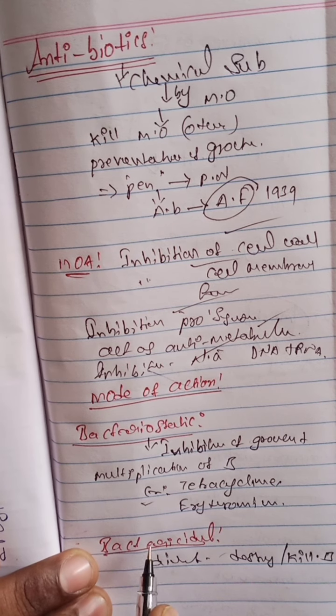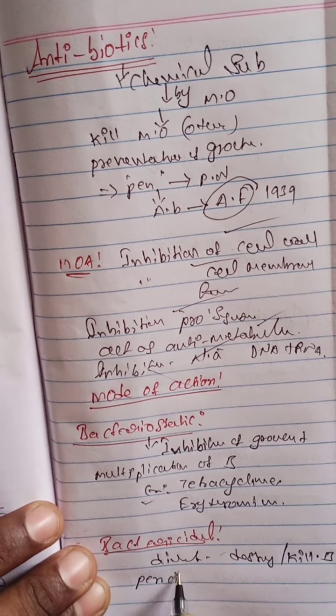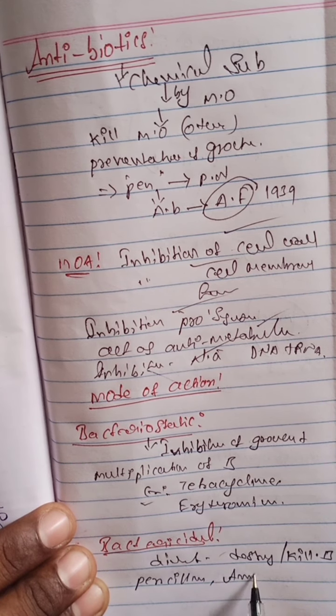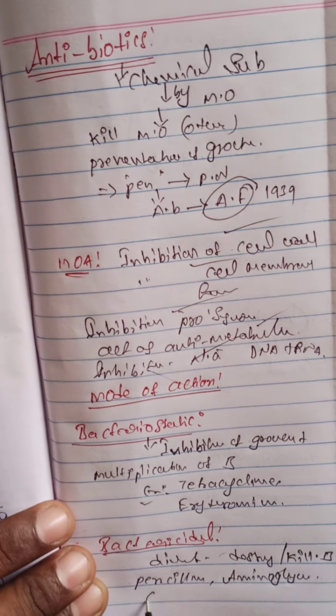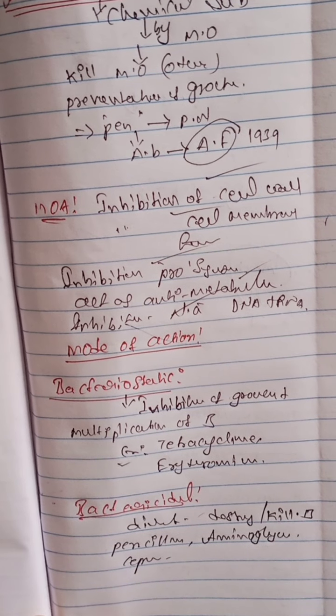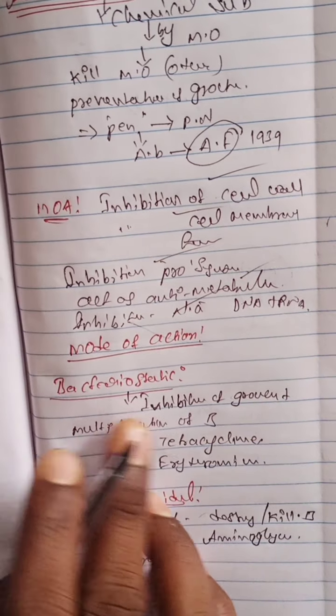Examples are penicillin, aminoglycosides, cephalosporins, and so on. These are all examples of bactericidal antibiotics. So this is about the mode of action.